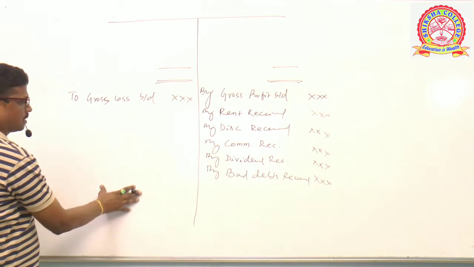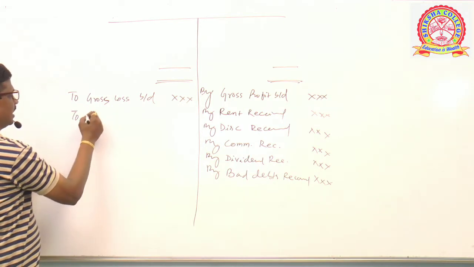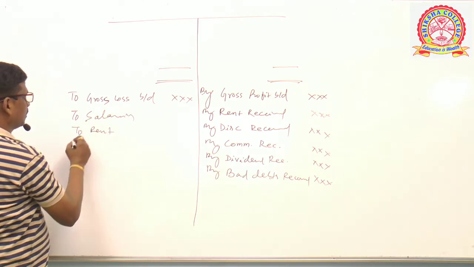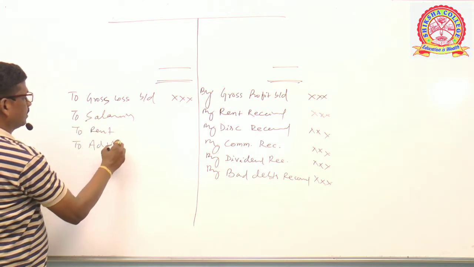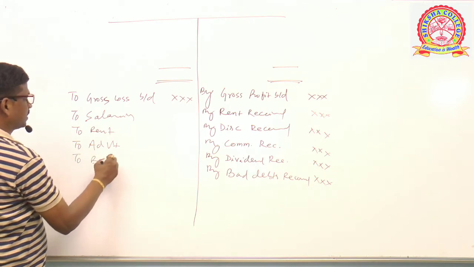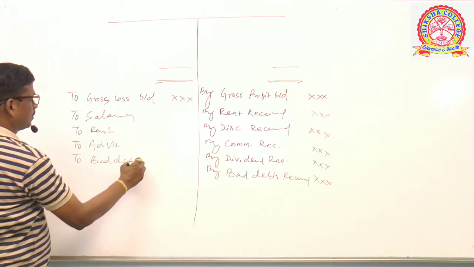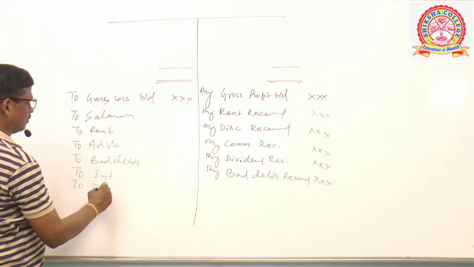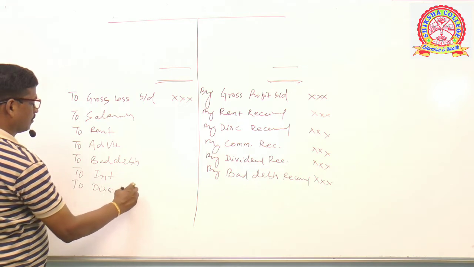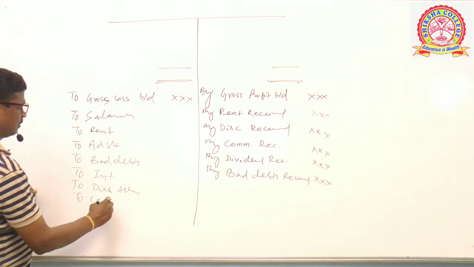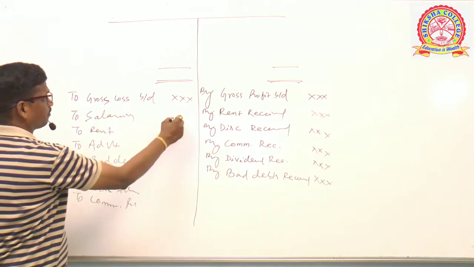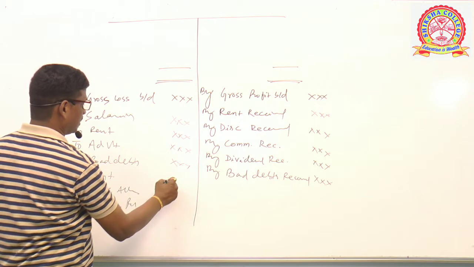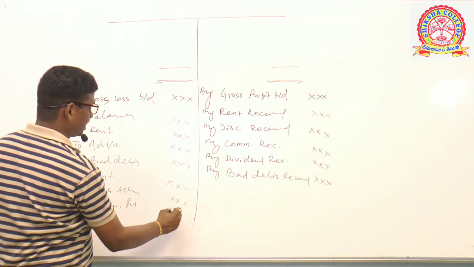Other expenses and losses will follow it: to salary, to rent, to advertisement, to bad debts, to interest, to discount allowed, to commission paid. Okay, these are the common expenses and losses which a business might have.